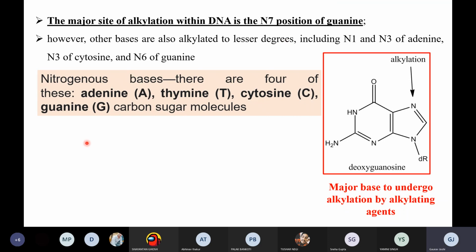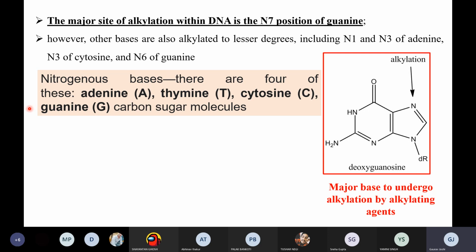Now you already know about the nitrogenous bases in the DNA. They are of two types, one is the purine and one is the pyrimidine. You all know this, right? When we talk about the purine and the pyrimidine, they are subclassified into adenine, thymine, cytosine, and guanine. This guanine is the major site where the alkylating agents act.